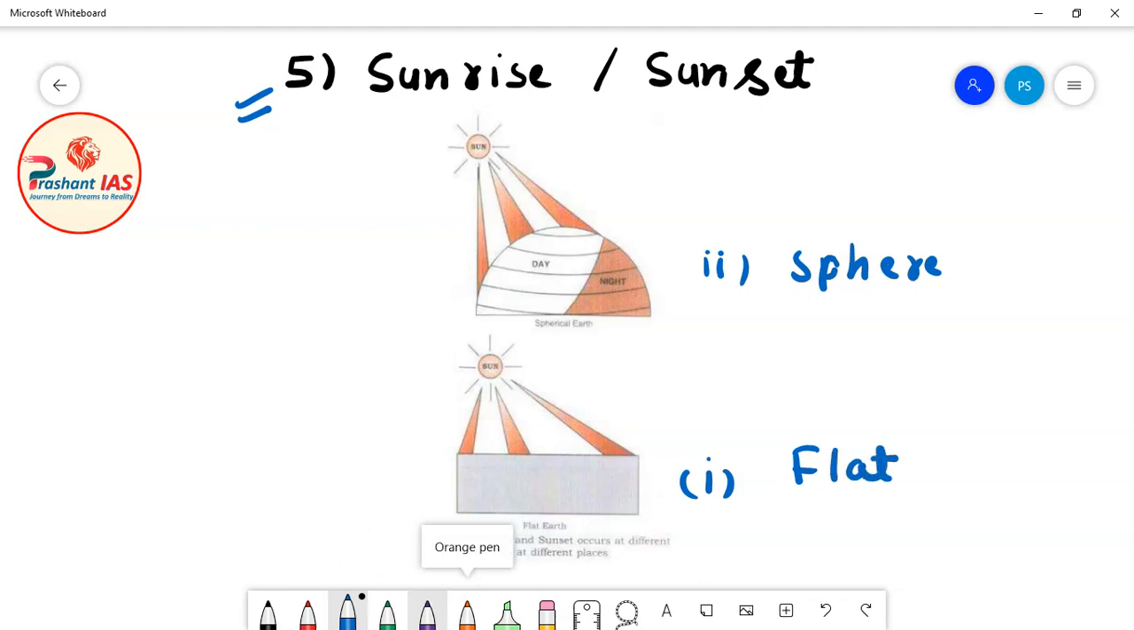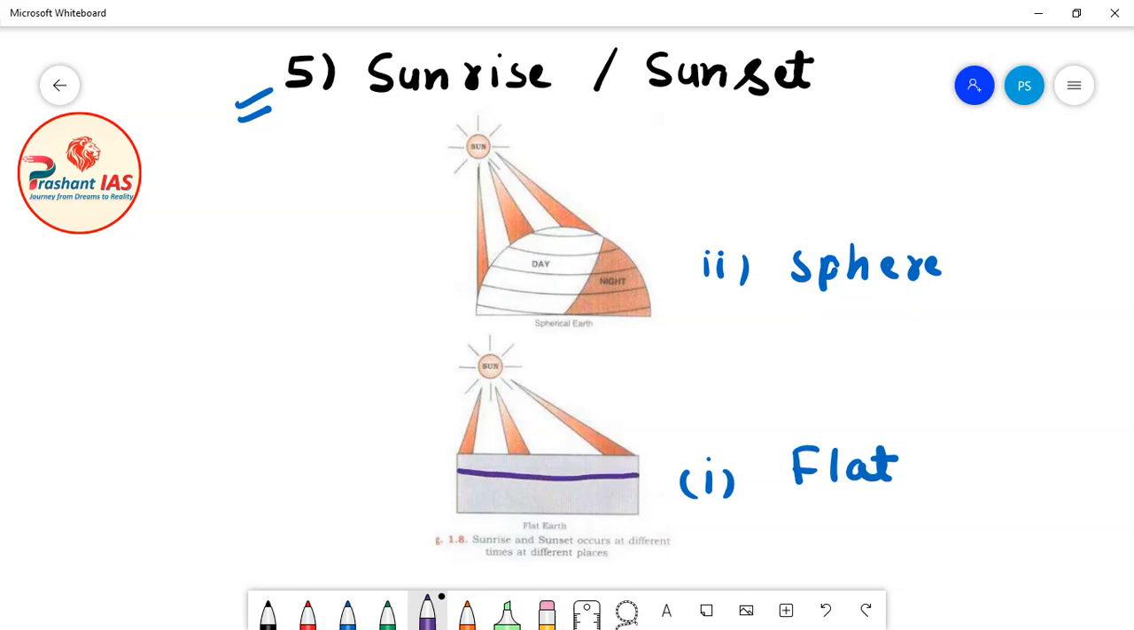So what will happen to sunrise and sunset in both of these conditions? Let us analyze and discuss, and then we will draw a conclusion on the basis of that discussion. When the earth is flat, you can see in this diagram, if the earth were flat, then all the places would receive sunlight together. This is a flat earth.